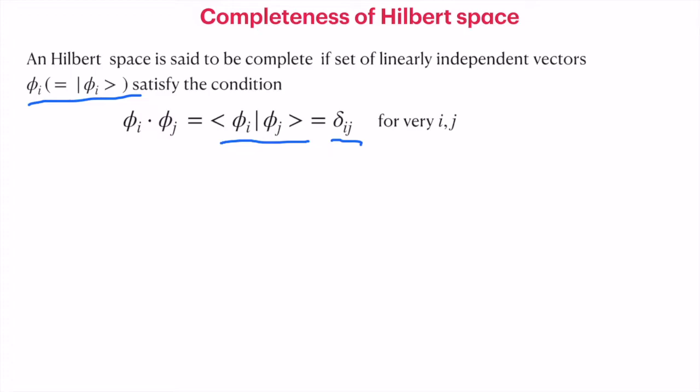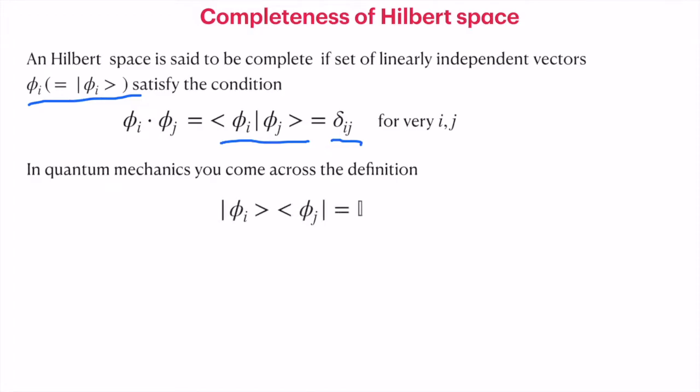So it basically means that you are getting an identity matrix for a finite dimension. In the case of infinite or countably infinite dimension, again you can write it as delta_ij. In quantum mechanics, you might often have heard that the completeness of Hilbert space is defined in the following way, where the outer product of the linearly independent vectors, sum of |phi_i><phi_i|, is equal to the identity matrix or the unit transformation.